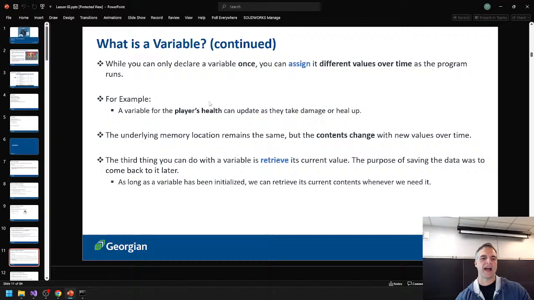So a good example of a variable might be, in our case, the player's health. We're game people. We're not just making applications for banks, okay, or something else, right? That would be very boring. We're not accountants, we're game developers. So I want to think about what we would use variables for, things like players' health, or in this case for our in-class exercise 2, we're going to be creating stats for our character.